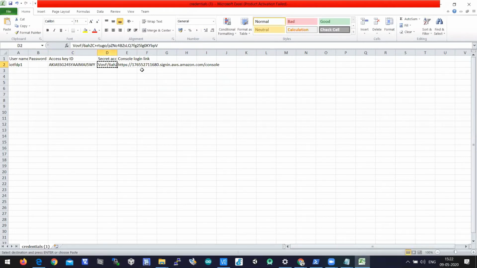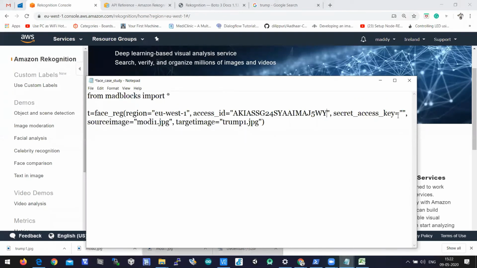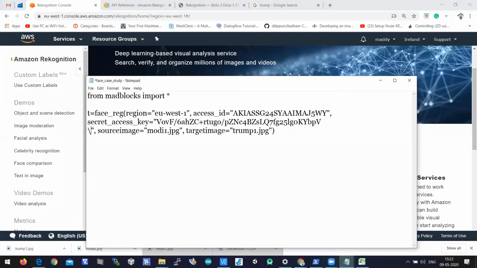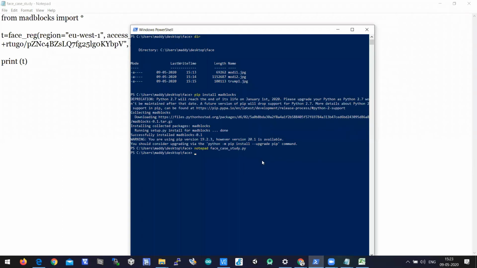So let's copy it and paste it in the notepad. Beside it you'll have the secret access key, so let's paste it in double quotation marks. So we have copied the secret access key, the source image, and the target image. Now let's print the value of t, print of t. Let's save the file. So let us execute the program.